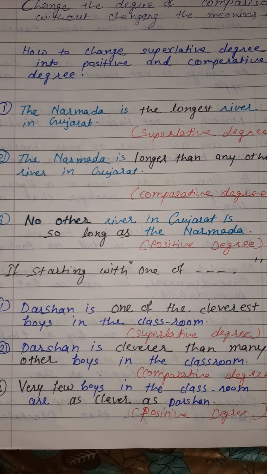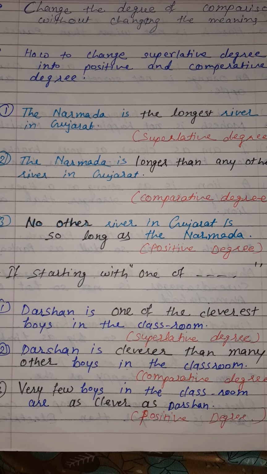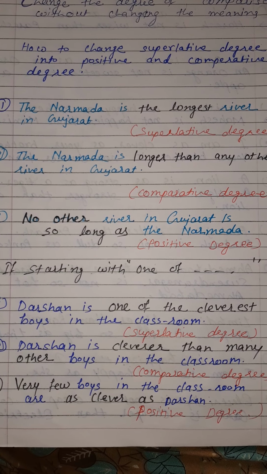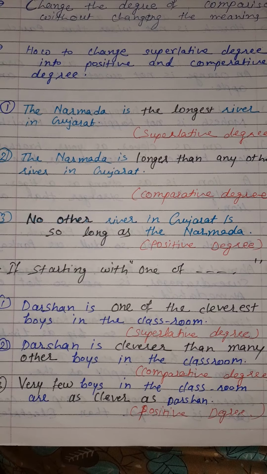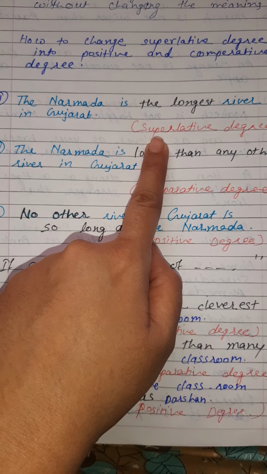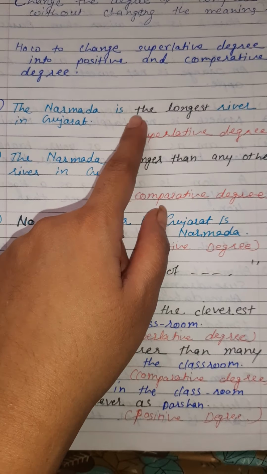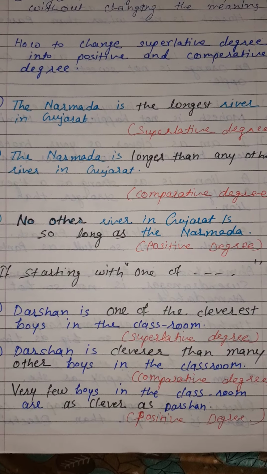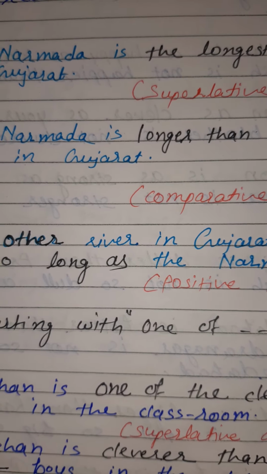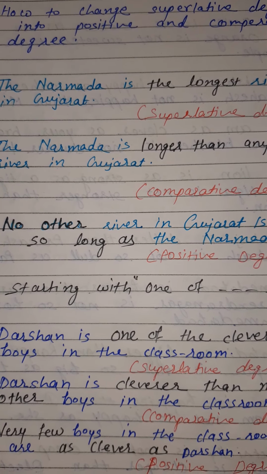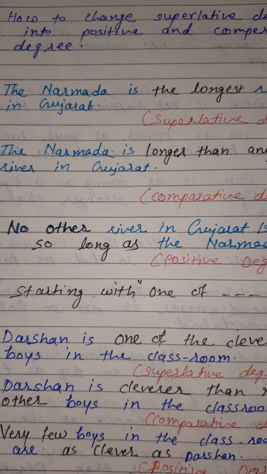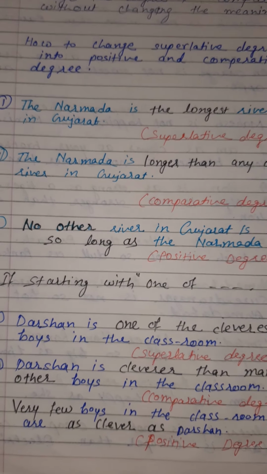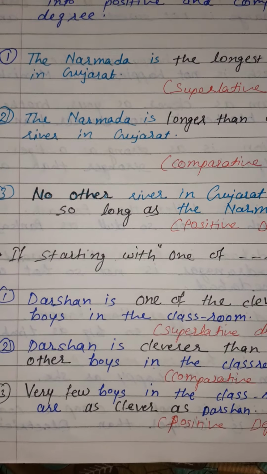This is positive degree. Students, remember, when we change superlative degree into comparative degree, we remove the 'the' and 'est', and add 'er', longer. Add 'er' with the adjective and then 'than any other', and the structure of the sentence is not changed.